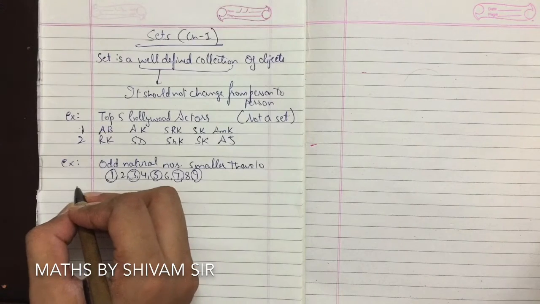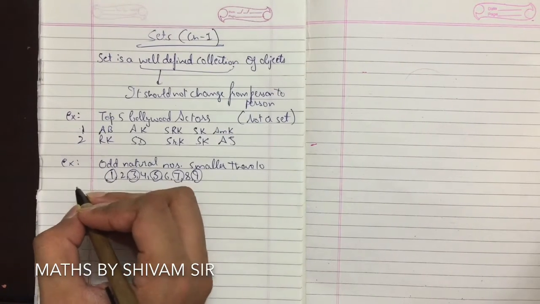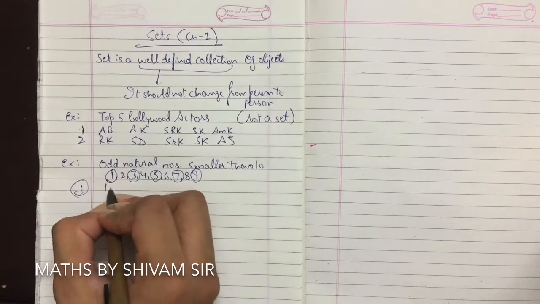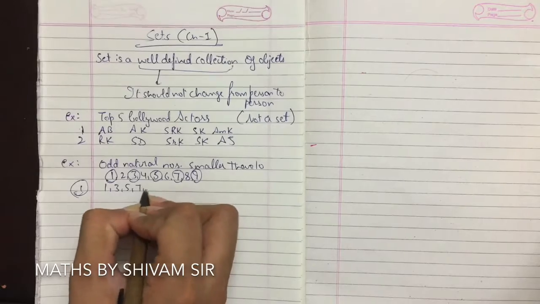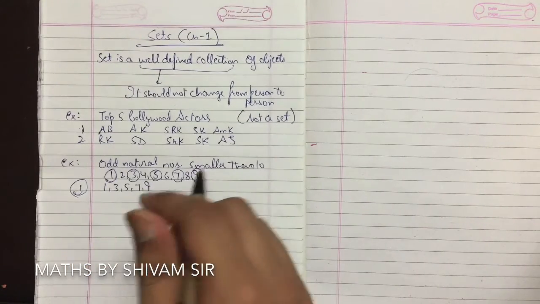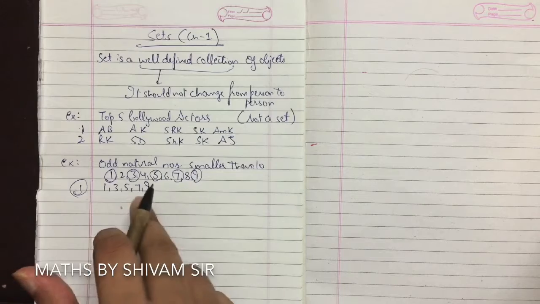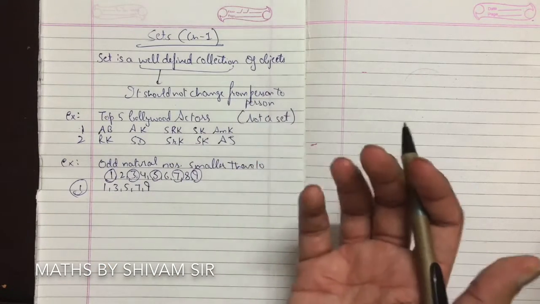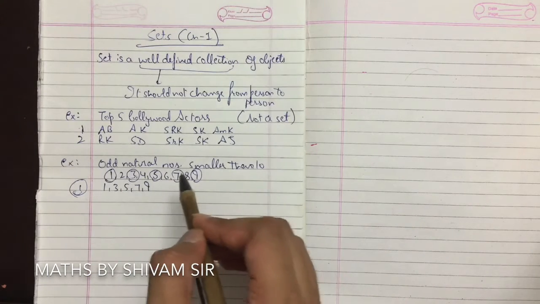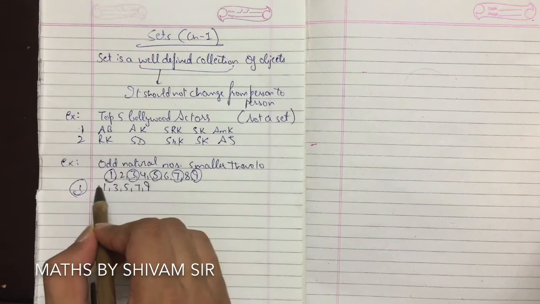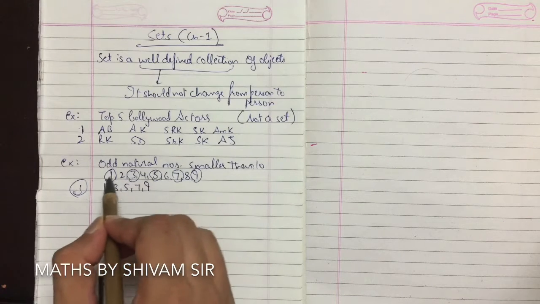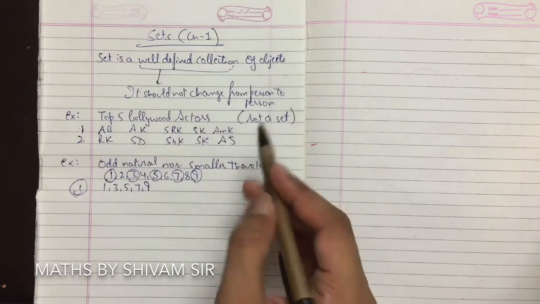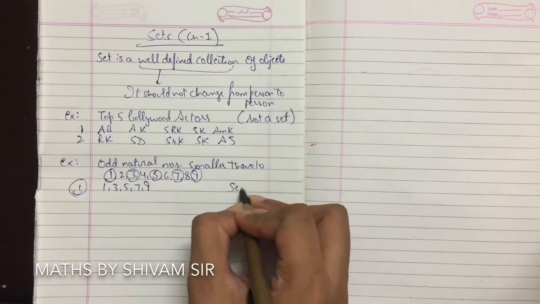If I ask any student what the odd natural numbers smaller than 10 are, the answer will be 1, 3, 5, 7, 9. If I ask another student, the answer will remain the same, 1, 3, 5, 7, 9. So throughout this universe, if we ask anybody who knows about natural numbers, the odd natural numbers smaller than 10 will remain the same, 1, 3, 5, 7, 9. So it is not varying from person to person. So we can say this is a well defined collection of objects, so it is a set.